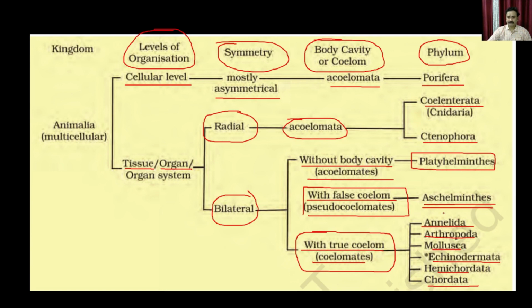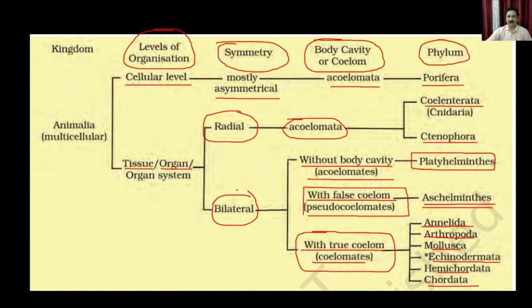The purpose of this division, and the way it is classified, is that it gives you a direct connection to how the animals have evolved.